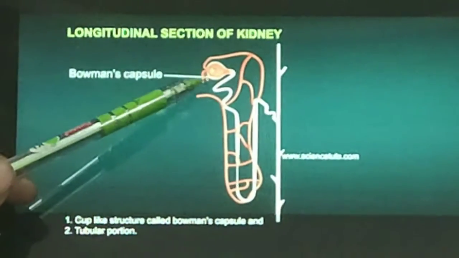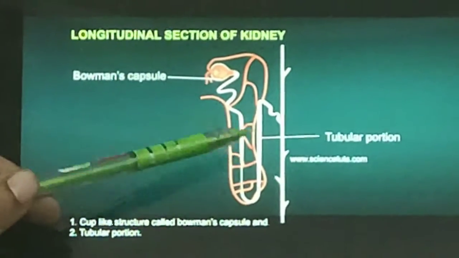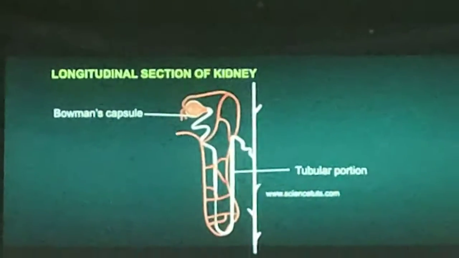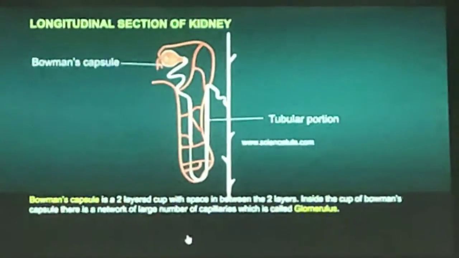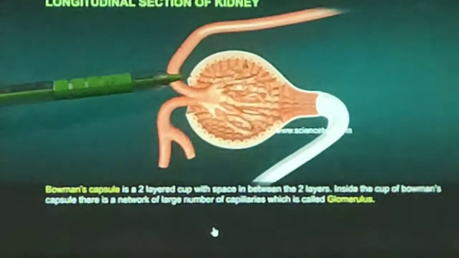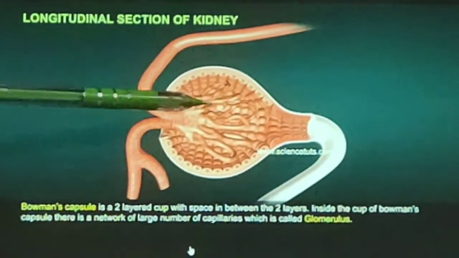The cup-like structure is called Bowman capsule, and the other is the tubular portion. This tubular portion is further divided. Bowman capsule is two-layered. In it, blood capillaries are present.